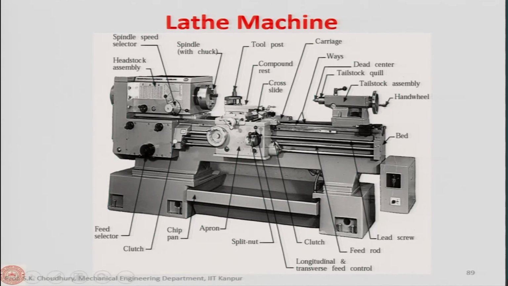This is the cross slide for that. And on the lathe bed, we have these ways, guide ways, on which the apron and the tool post move on the lead screw. So, this is the lathe bed. Overall, many of you must be familiar with this lathe machine, and these are the details of the lathe machine.